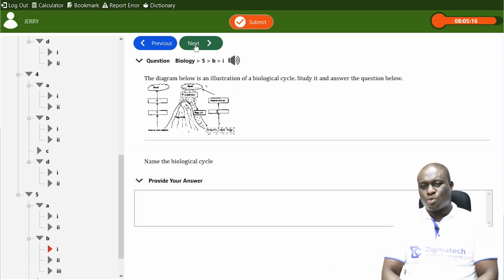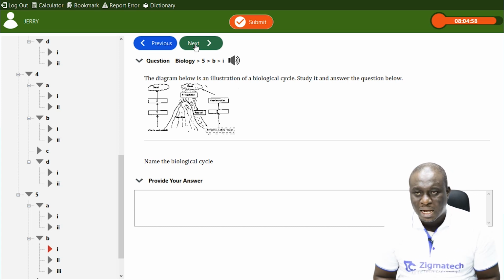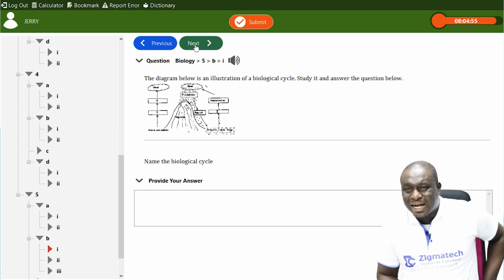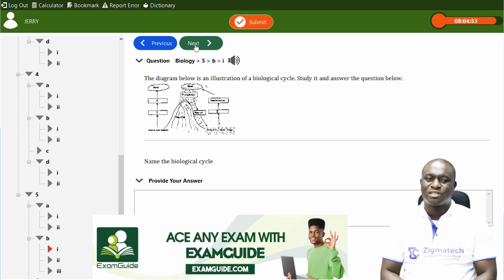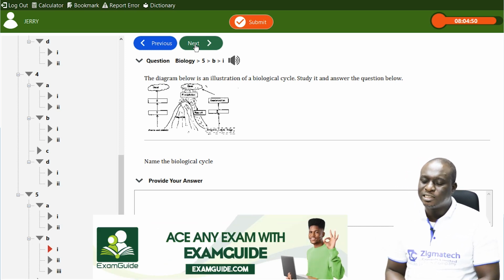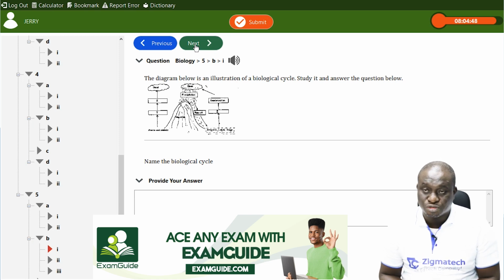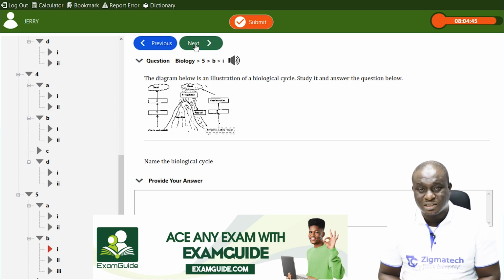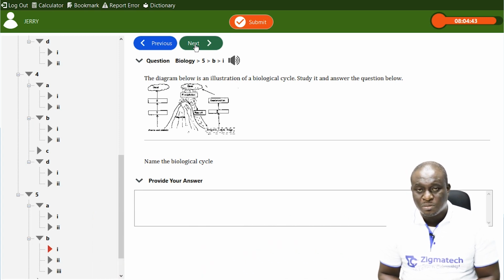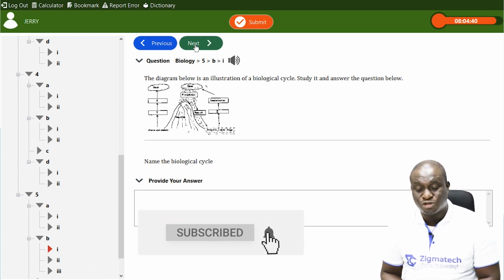Now, if you look at the structure we have there, they said the diagram below is an illustration of a biological cycle. Study it and answer the questions below. Name the biological cycle. If you look very properly at this biological cycle, you can agree with me that this is referring to water cycle. It has nothing to do with carbon cycle, oxygen cycle, or nitrogen cycle.